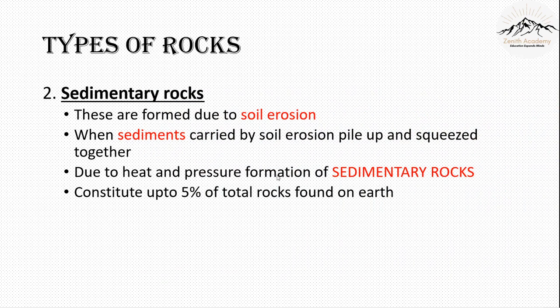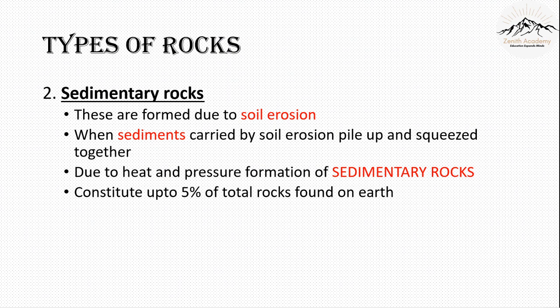So due to heat and pressure from the layers present above, which pile up and get squeezed together, our sedimentary rocks are formed. Sedimentary rocks constitute 5% of total rocks found on Earth. Now another observation I want you to make is, I said igneous rocks make up 95% of rocks on Earth, and sedimentary rocks make up 5% of total rocks found on Earth. This has already made 100% of rocks on Earth, but we still have one more rock remaining.